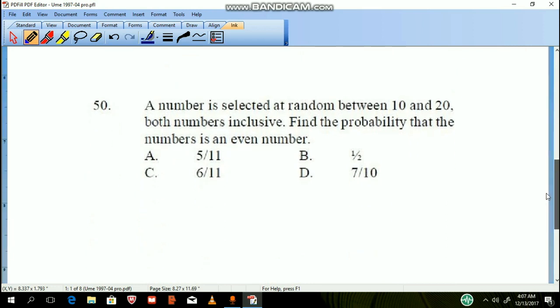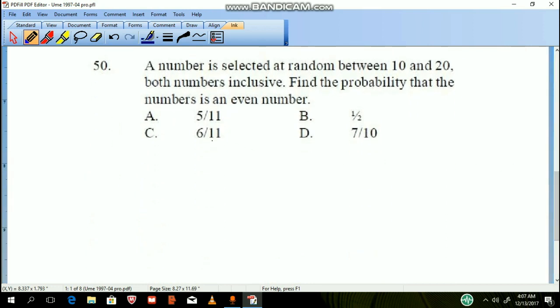That same year, question number 50, we are told the number is selected at random between 10 and 20, both inclusive. Find the probability that the number is an even number. Okay, so from 10 to 20, we know that there are 11 numbers. So what are the even numbers? The even numbers are 10, 12, 14, 16, 18, and 20.